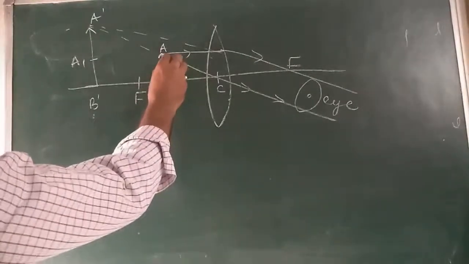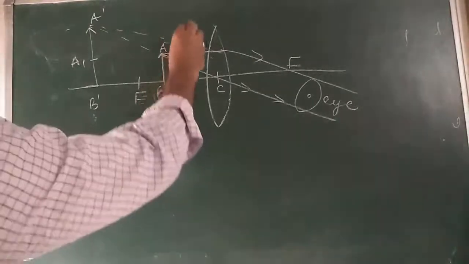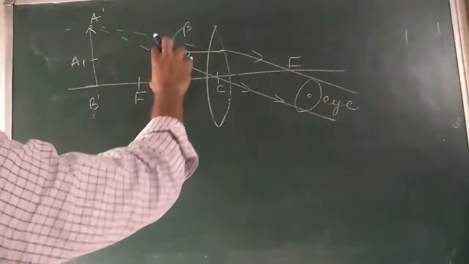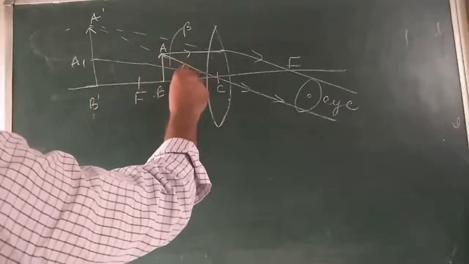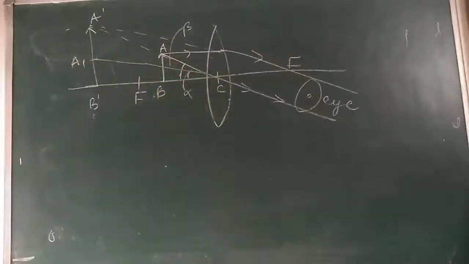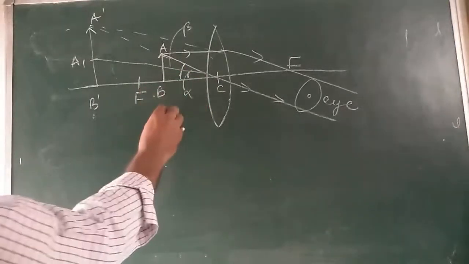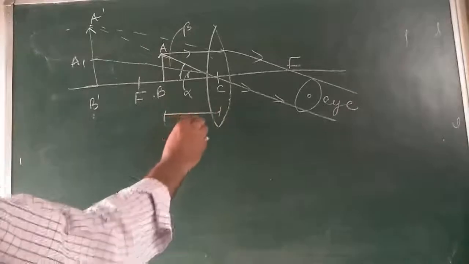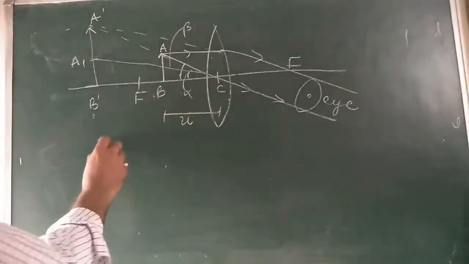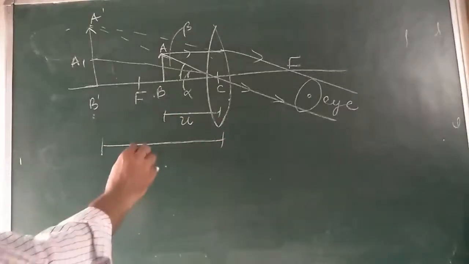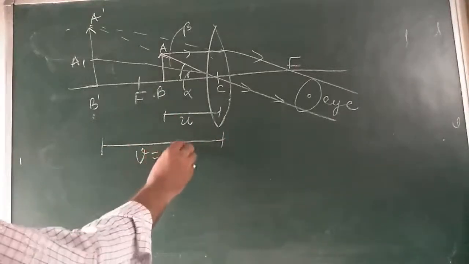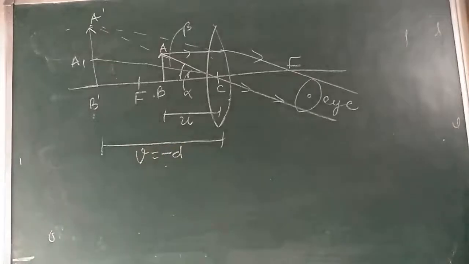Say it is beta. And here the object, suppose it is here, so it makes an angle here. It is alpha. Here is the object, it is U. The image formed at the least distance of distinct vision, say V. The least distance of distinct vision is called D. That is around 25 centimeter.